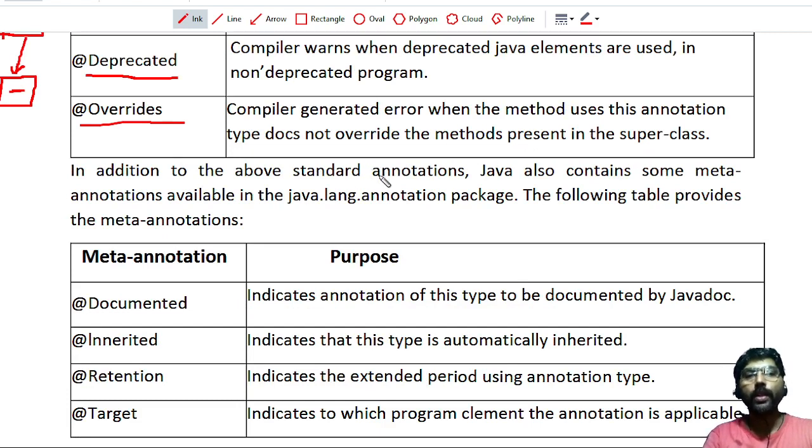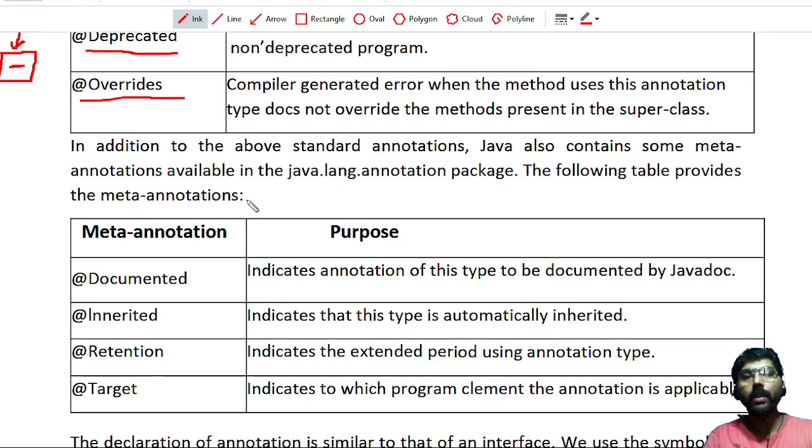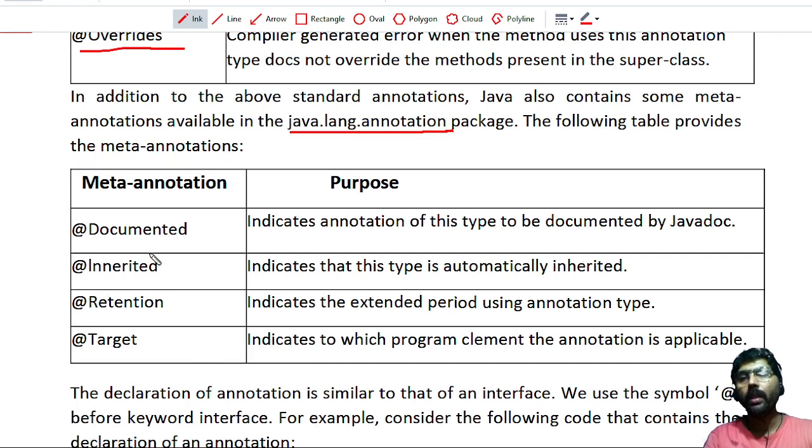There are some other annotations also available in the java.lang.annotation package. Most of these annotations are used whenever the user wants to create his own annotations. That is called user defined annotations. Some of the annotations available in the java.lang.annotation package: @Documented. @Documented indicates that annotations of this type are to be documented by Javadoc.